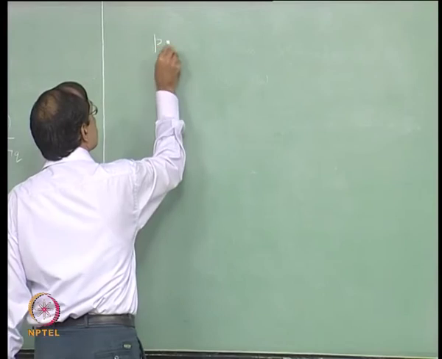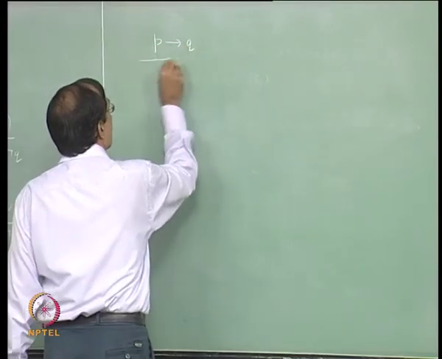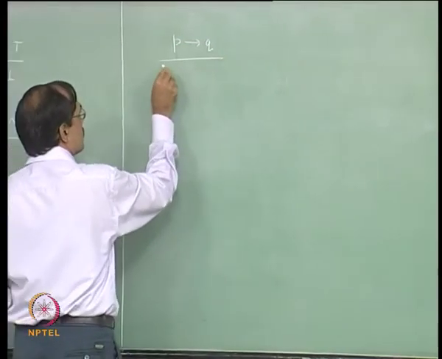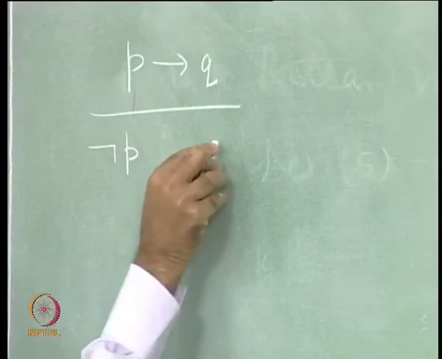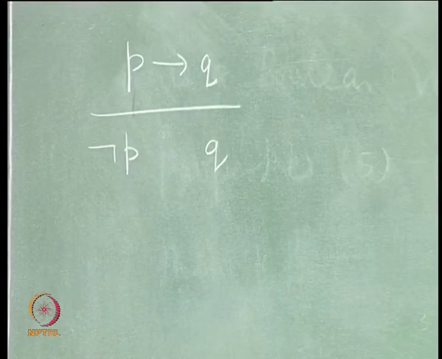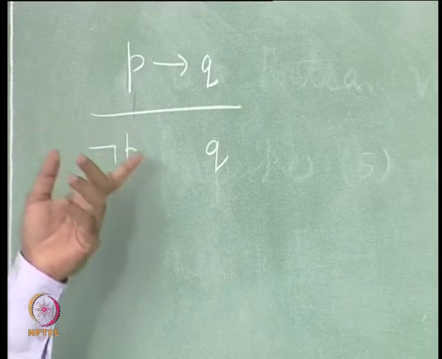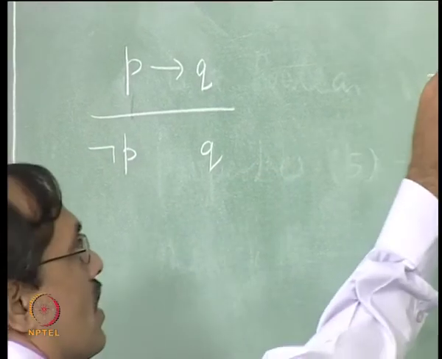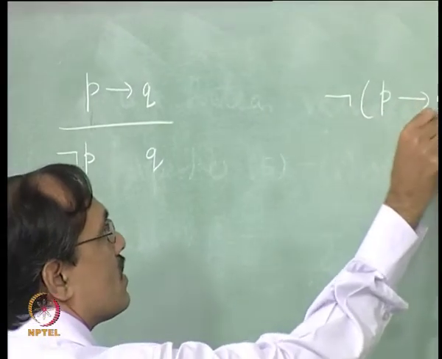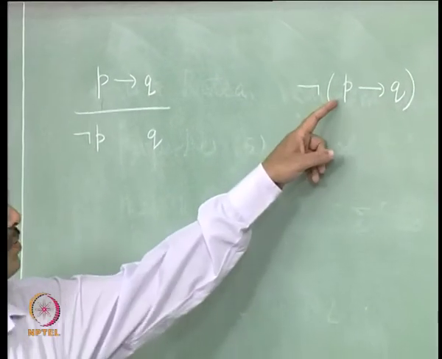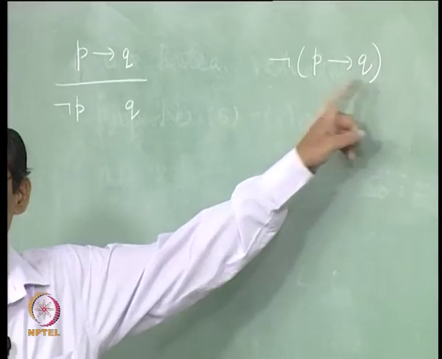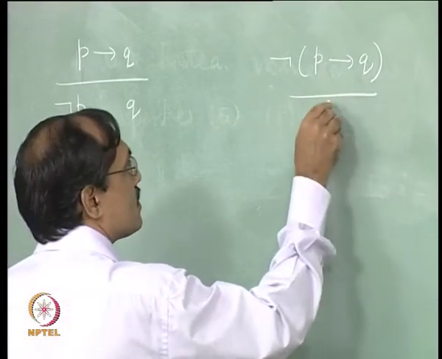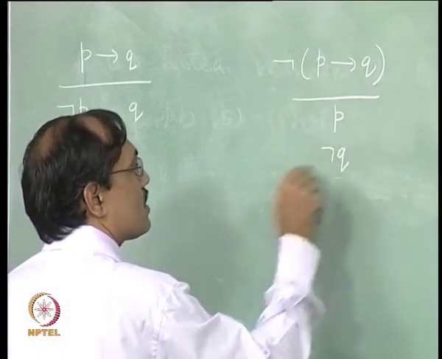Next, we may have P implies Q, which will have again two children, one is not P, another is Q. See the semantics, P implies Q is equivalent to not P or Q. Next, you have not of P implies Q, which is equivalent to P and not Q, right. So, we will have P, not Q in the same path.